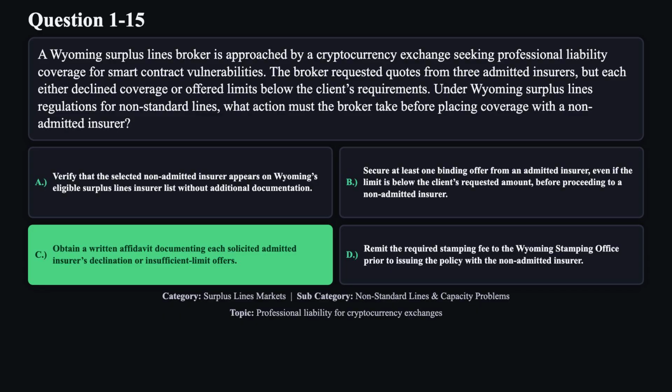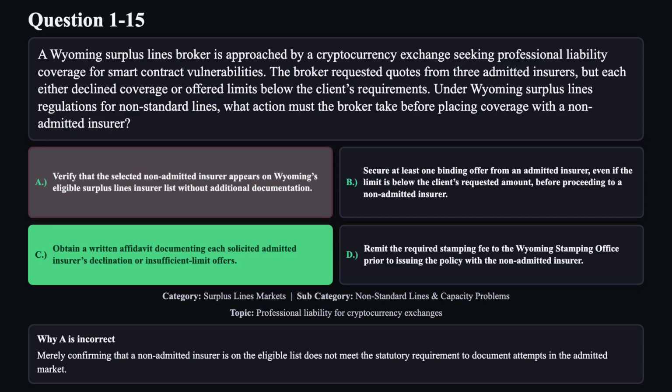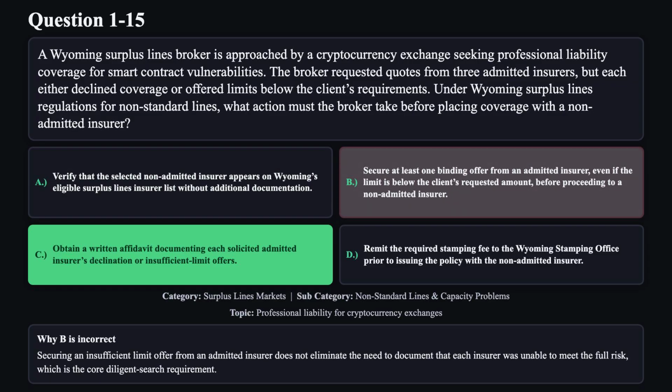The correct answer is C. The correct answer is to obtain a written affidavit showing that admitted insurers either declined coverage or offered inadequate limits, which satisfies the diligent search requirement before placing coverage on a surplus lines basis. Reason A is not correct. Merely confirming that a non-admitted insurer is on the eligible list does not meet the statutory requirement to document attempts in the admitted market.